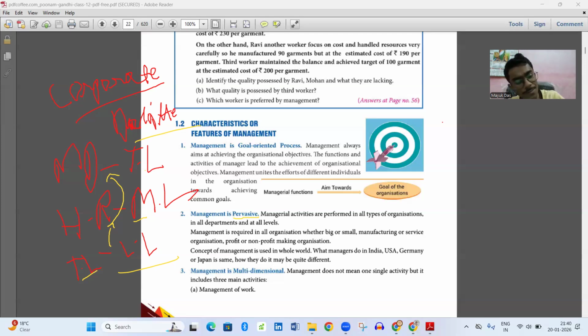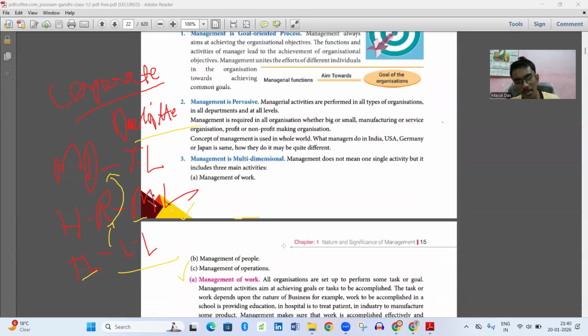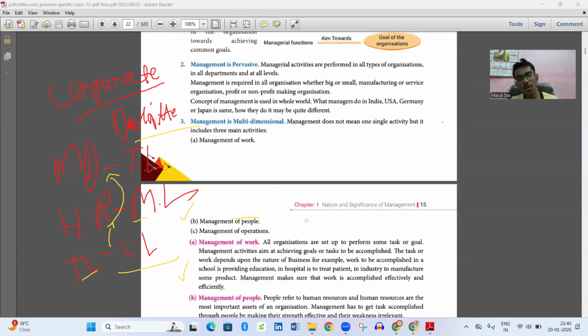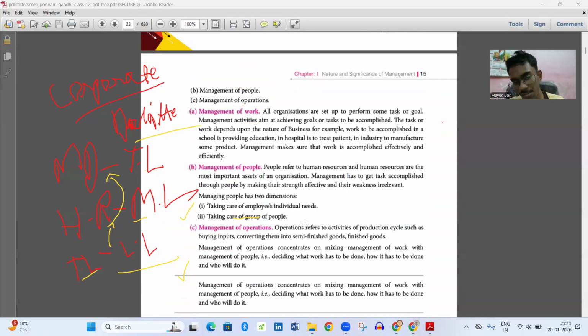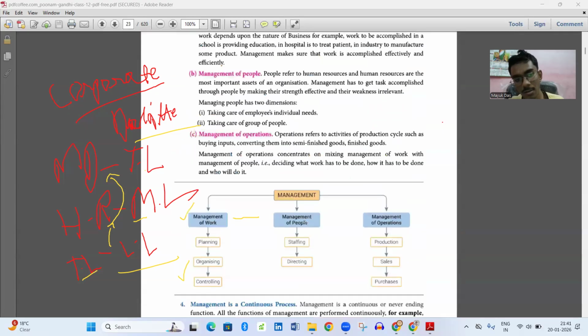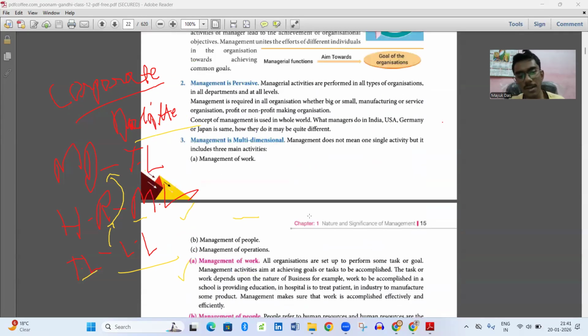Management is multidimensional. So what is the meaning of multidimensional? Multidimensional means that in management there does not exist only a single activity; multiple activities exist: management of work, management of people, management of operations. Let us see what these are.